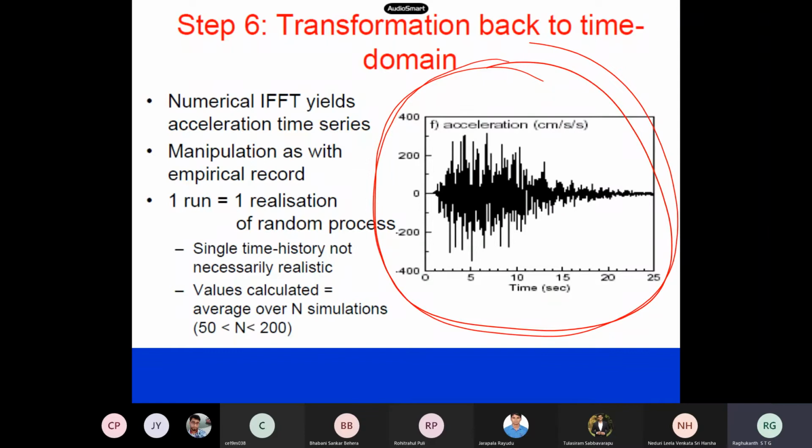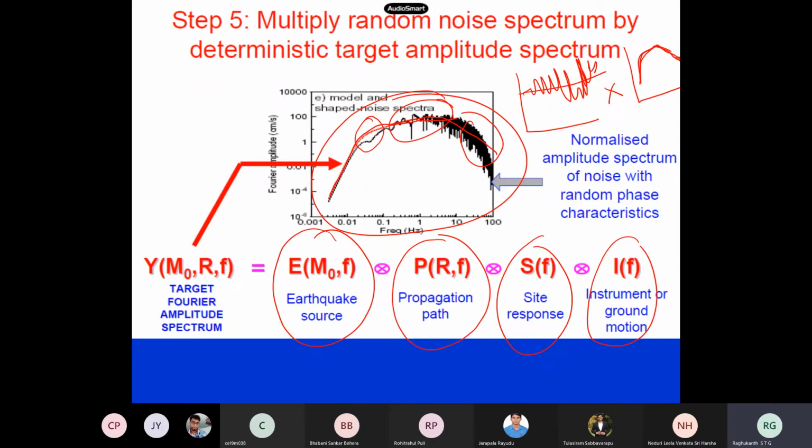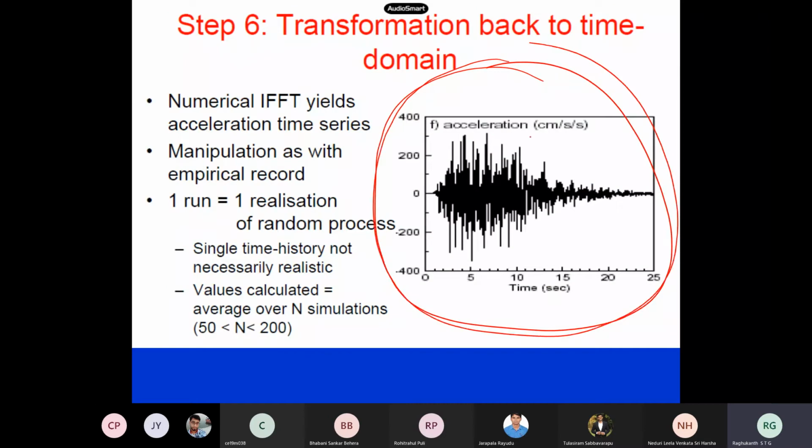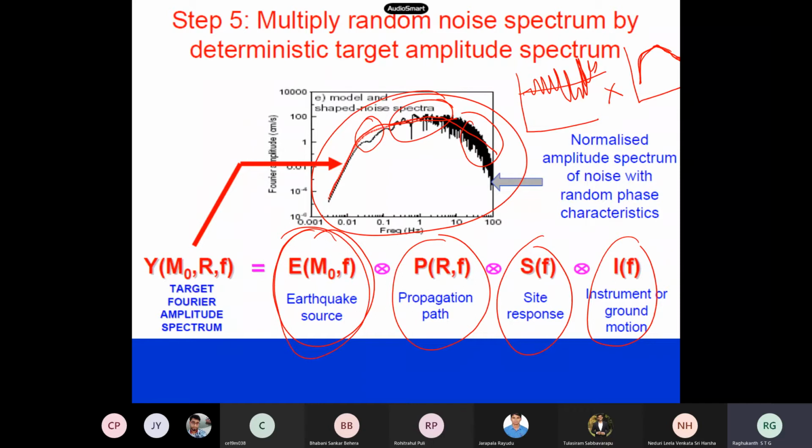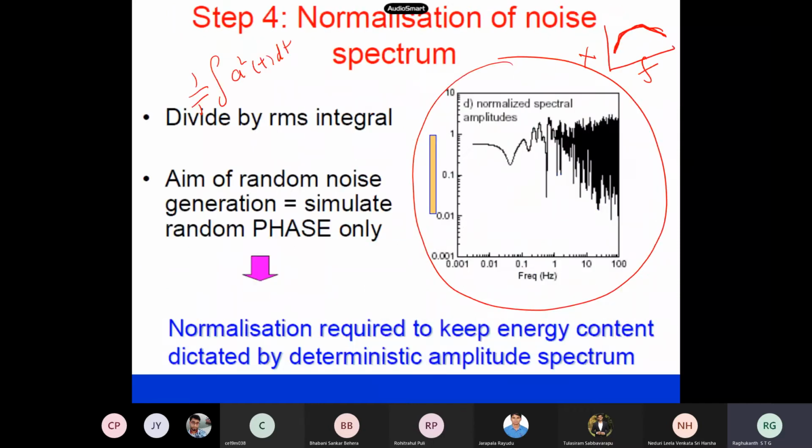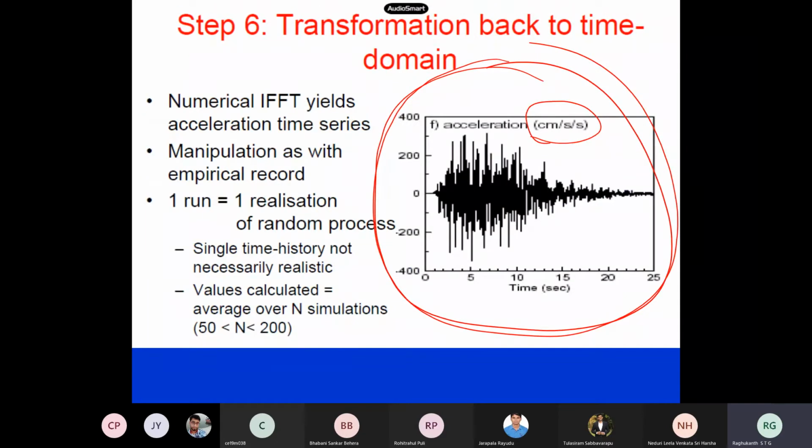The units and other things you can easily fix, if you use the correct magnitude and other parameters. This is how earthquake acceleration time histories are generated synthetically. This is for one sample. Now in MATLAB, when you use the rand command, you generate one sample, and if you ask for another sample, you will get a different answer because it is a random thing, right? You can generate several time histories.